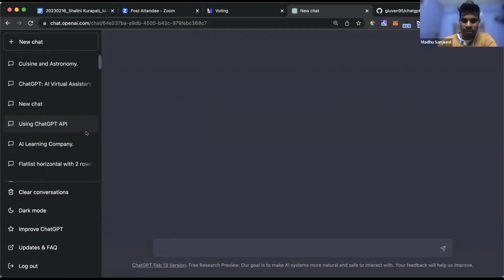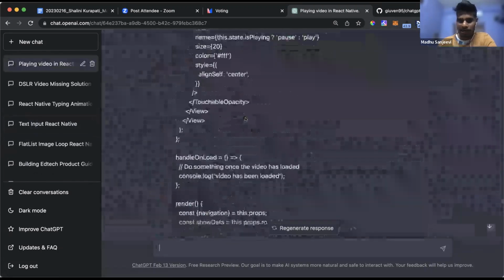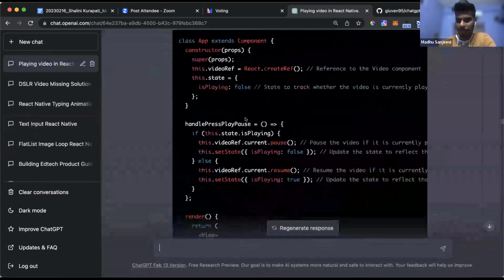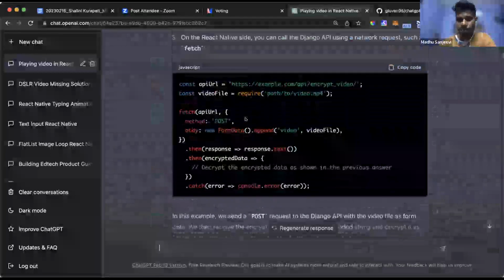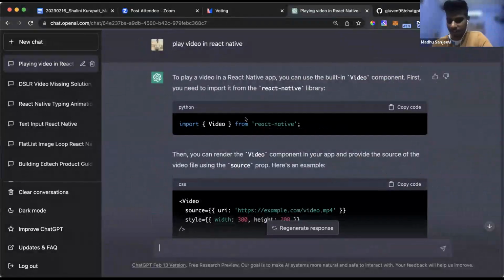For the last month, I've been building a mobile application for my startup. It's a tech platform, kind of a Netflix-style application. I want the videos to be encrypted. I want more security in the app and more performance also, because videos take a lot of speed.